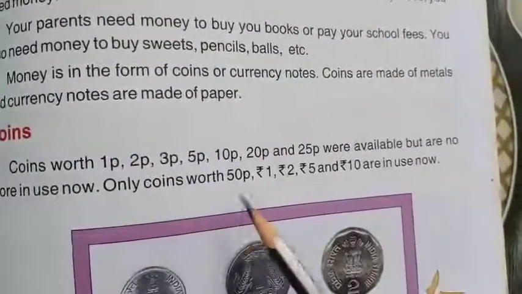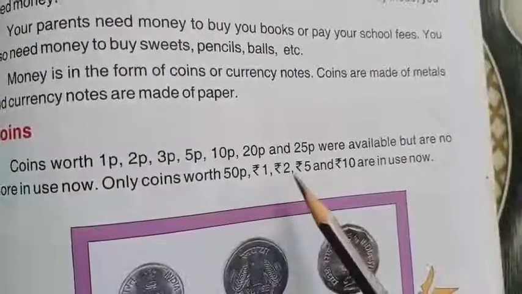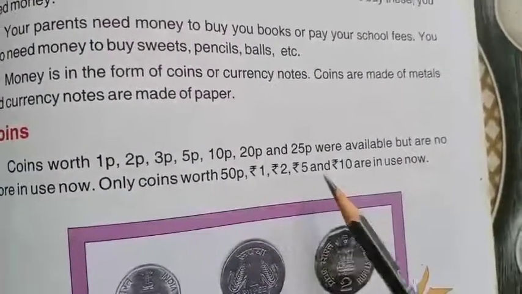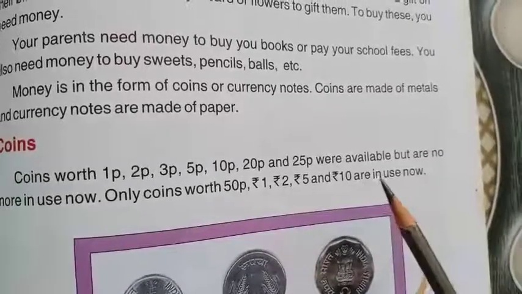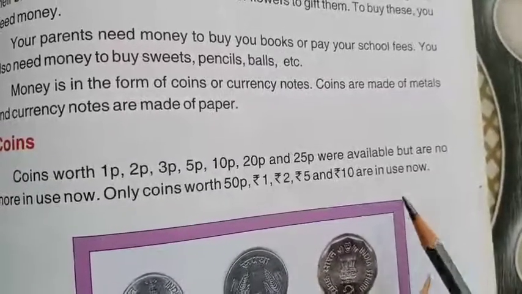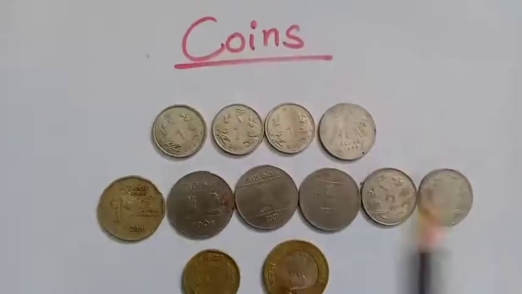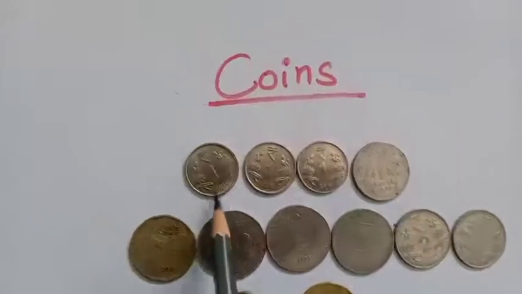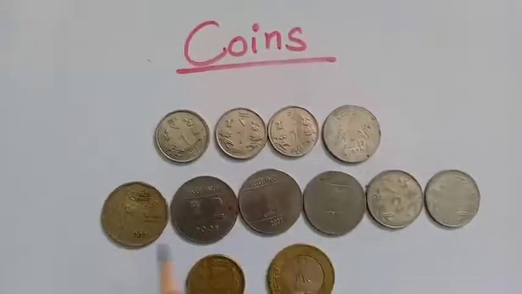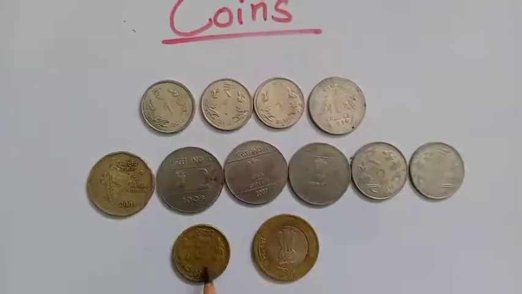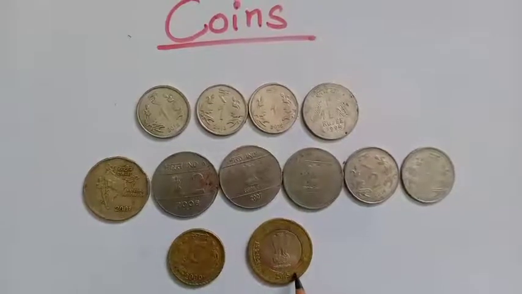Only coins worth 50 paise, rupees 1, rupees 2, rupees 5 and rupees 10 are in use now. Here I brought you different coins. You can see here 1 rupee coins, and these are 2 rupee coins, and this is a 5 rupee coin, and this is a 10 rupee coin.